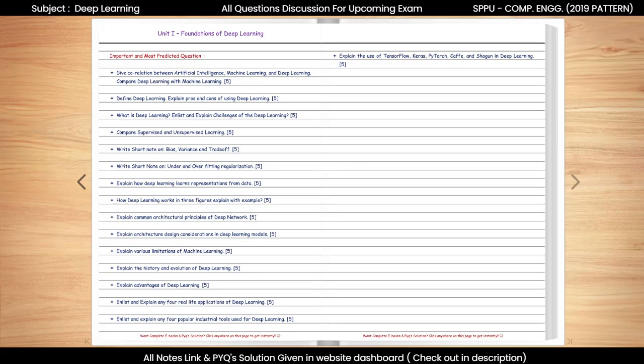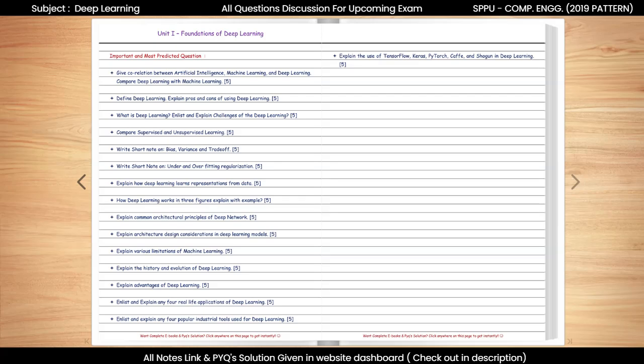Now, let us move on to our next important topic: real-life applications of deep learning. From this topic, we can expect questions such as: enlist and explain any 4 real-life applications of deep learning. Deep learning is used in face recognition, speech assistance, medical diagnosis, autonomous vehicles, and recommendation systems. These applications improve efficiency, safety, and user experience.